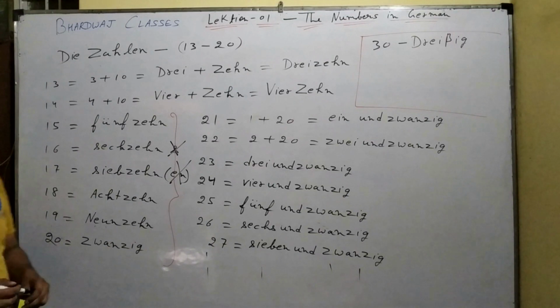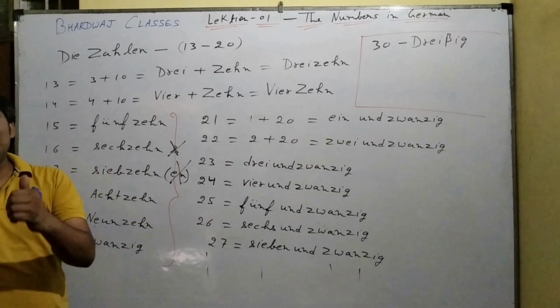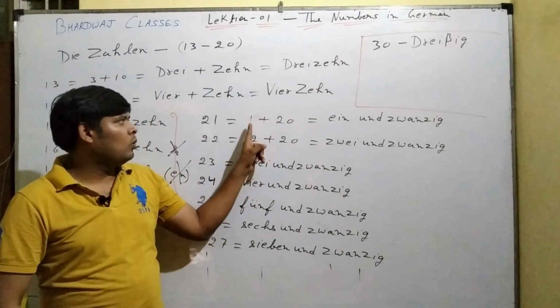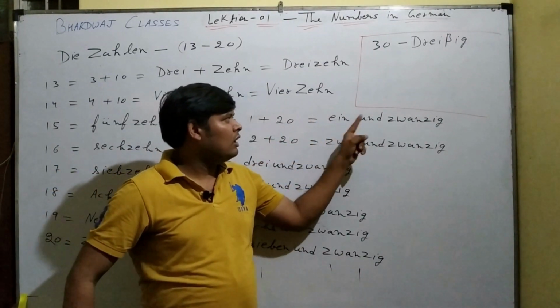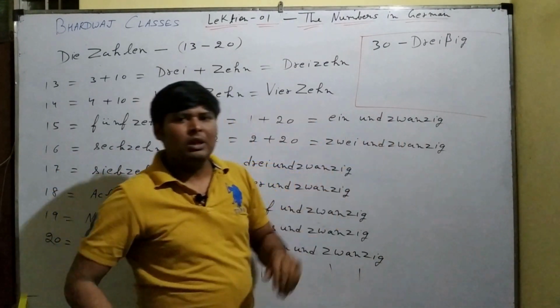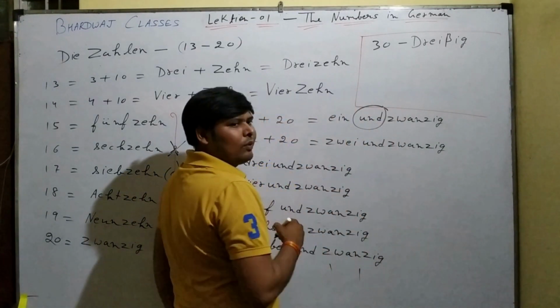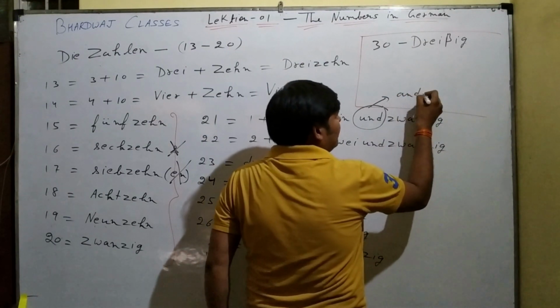Now if we look at the counting from 20 to 30, 21 you write as 1 plus 20. So it is einundzwanzig. Remember, this und means and.